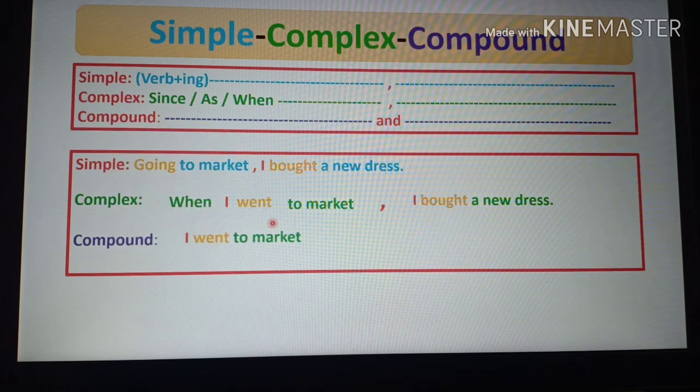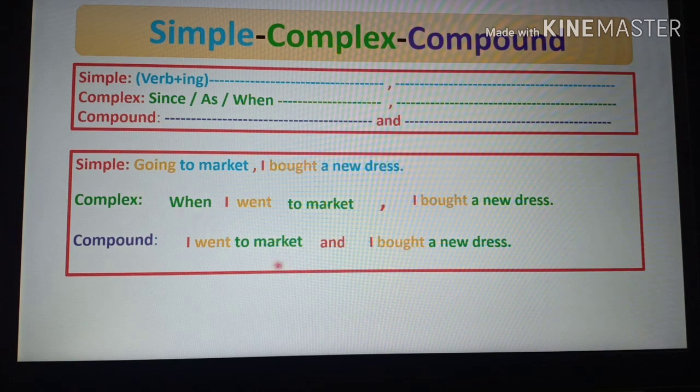So I went to market is a principal clause, and we have to write down and instead of comma according to the rule, and then the next clause. So dear students, you see that there are two clauses here. I went to market, I bought a new dress. These two principal clauses are connected with and, so it has become a compound sentence.